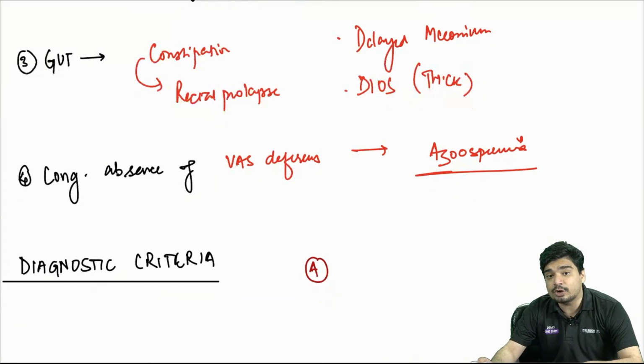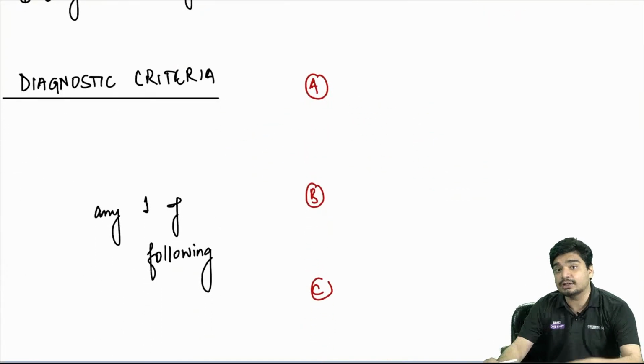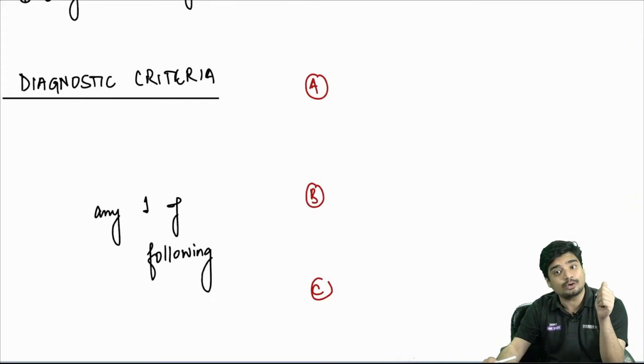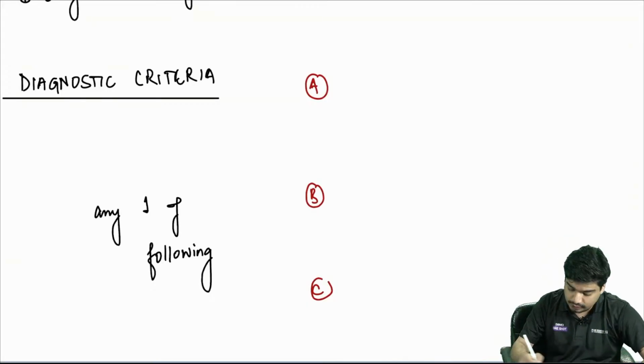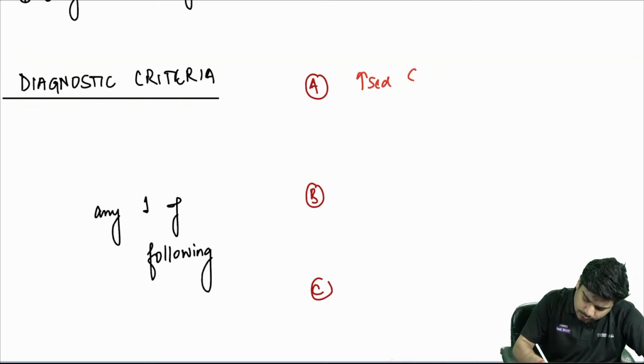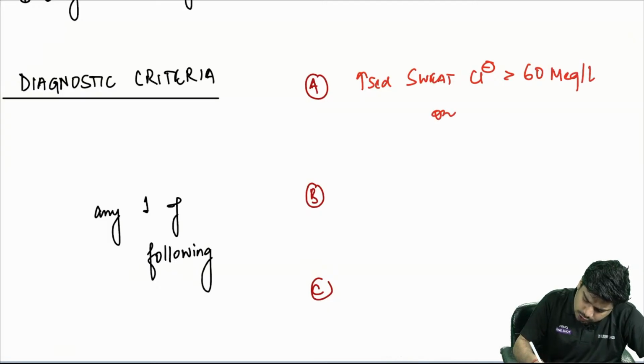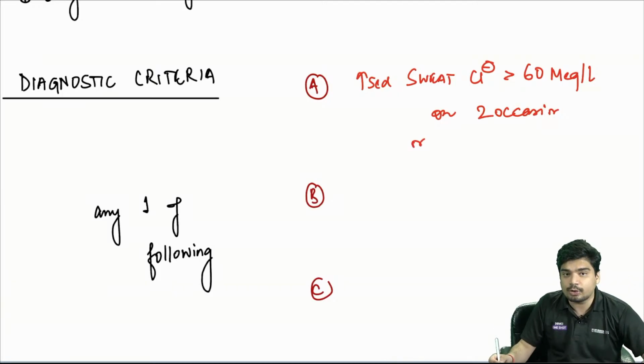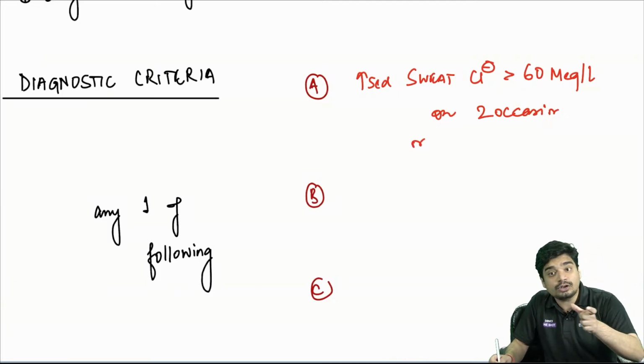The diagnostic criteria. What will be the diagnostic criteria? Any one of the following. The most important diagnostic criterion will be sweat chloride. I told you that is used for the diagnosis. So increased sweat chloride, more than 60 milliequivalent per liter on 2 occasions, is the most important. If that is not there, you can test for the gene.